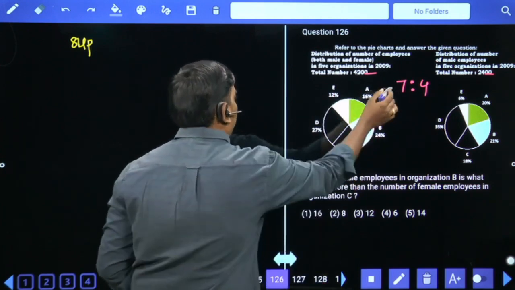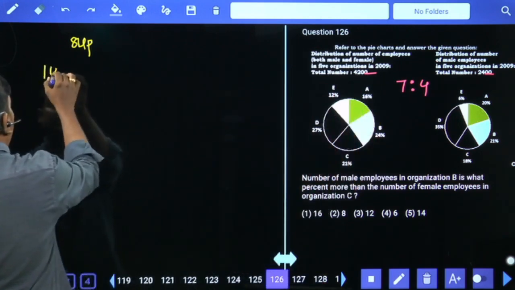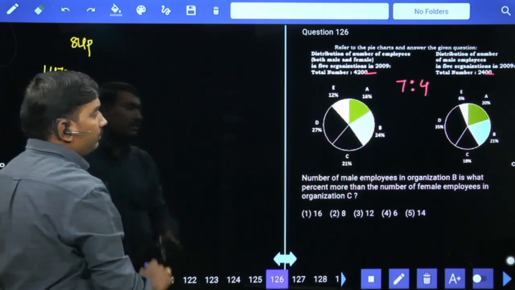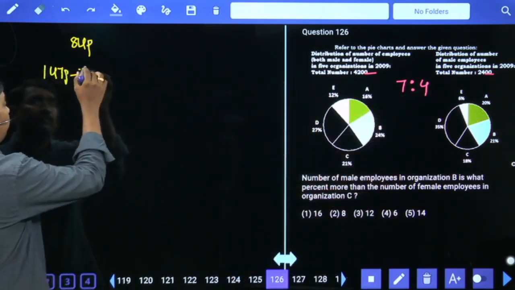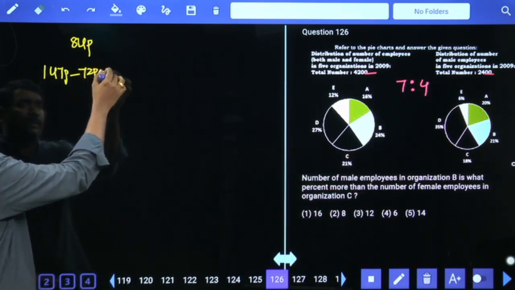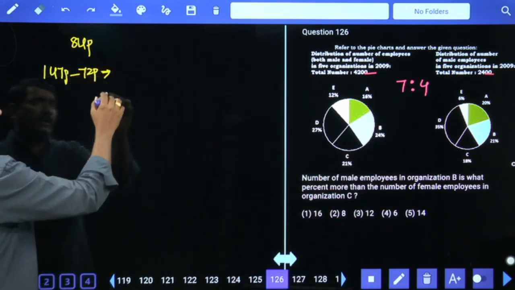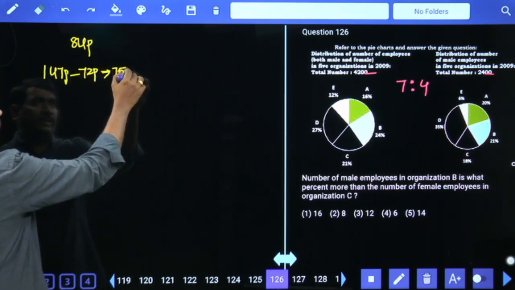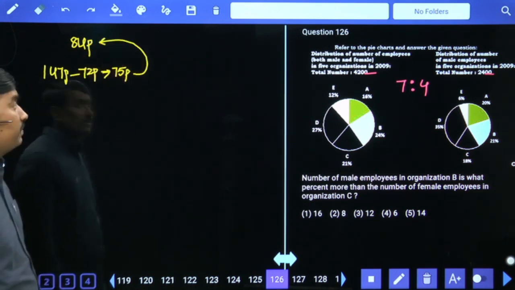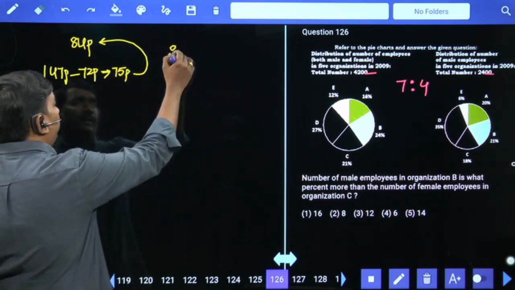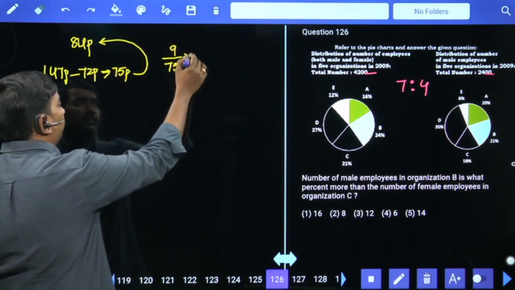C, 21 sevens are 147 minus 18 fours are 72. Then females you will get. 147 minus 72 means 75 parts. Asked to calculate percentage more, difference by less value, 9 by 75 into 100, 12%.